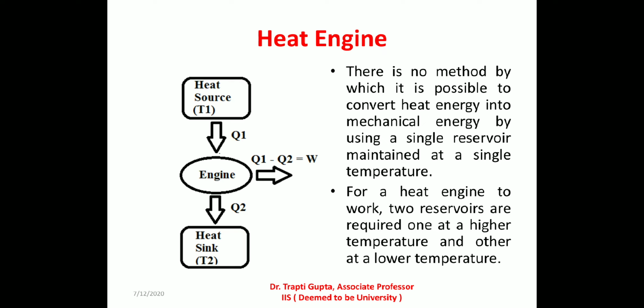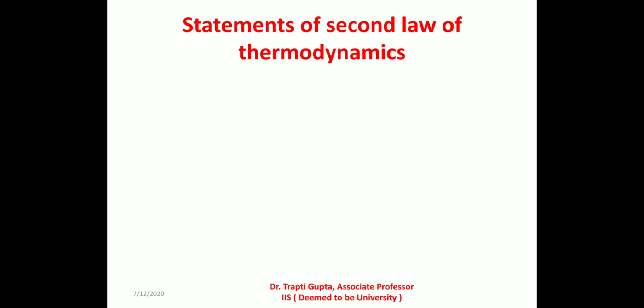It is also seen that there is no method by which it is possible to convert heat energy into mechanical energy by using a single reservoir maintained at a single temperature. For a heat engine to work, two reservoirs are required, one at a higher temperature and the other at a lower temperature. Next is statements of second law of thermodynamics.